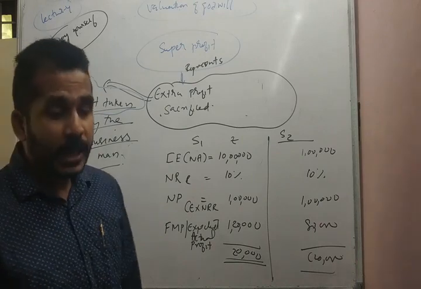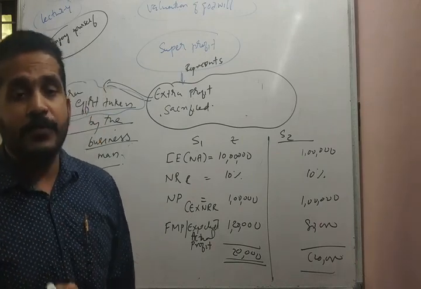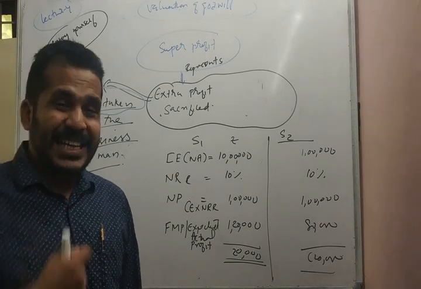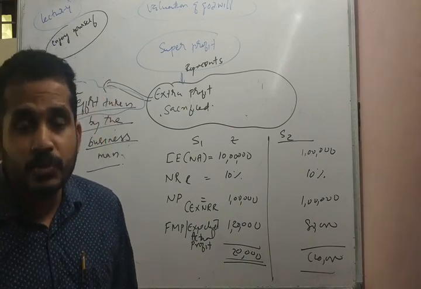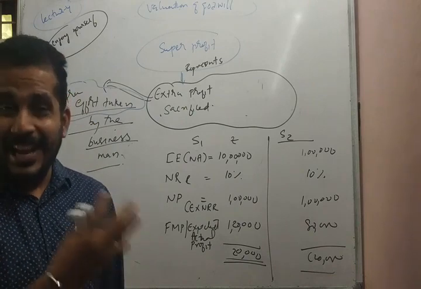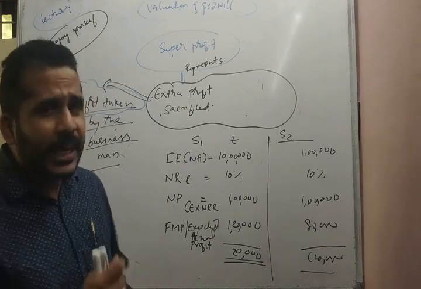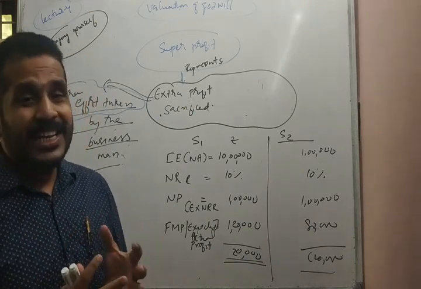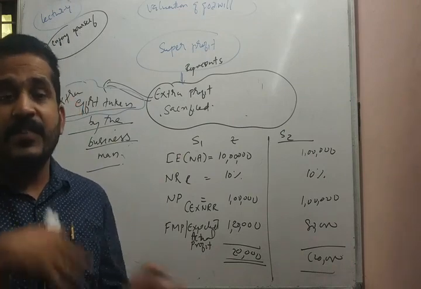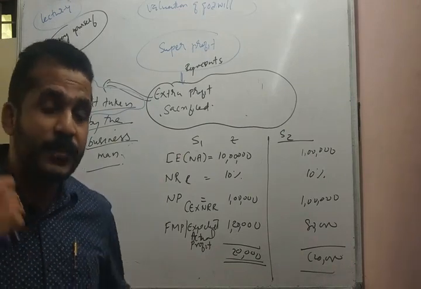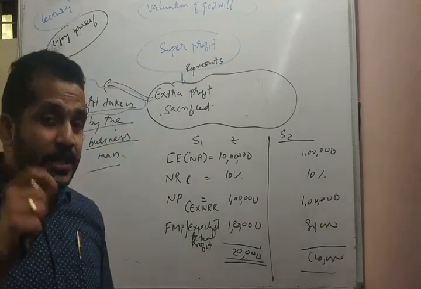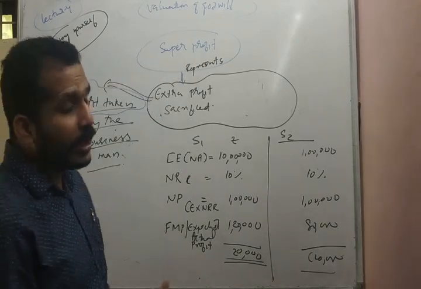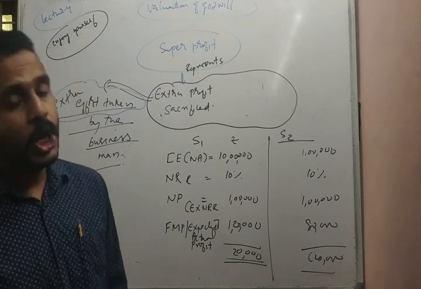So what is super profit? The extra profit earned by the businessman due to his extra effort, and he is sacrificing that extra profit due to the reconstitution or amalgamation or takeover. He sacrifices the result of his extra effort. This is termed as super profit, and based on the super profit, we will value the goodwill.